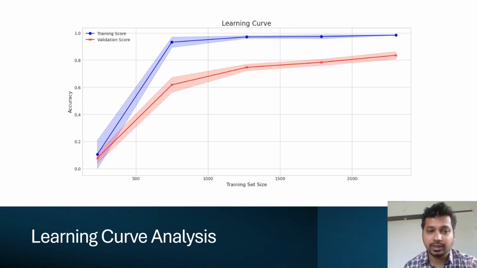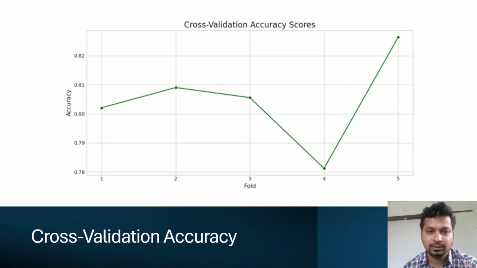This learning curve chart reflects the model's ability to generalize better as more data is used in training. This plot indicates that while the model learns quickly with a smaller sample size, its performance on unseen data continues to improve as more data becomes available. This cross-validation accuracy score plot confirms the model's consistent performance across different subsets of data, with minor variations in accuracy between folds, demonstrating robust generalization capability.